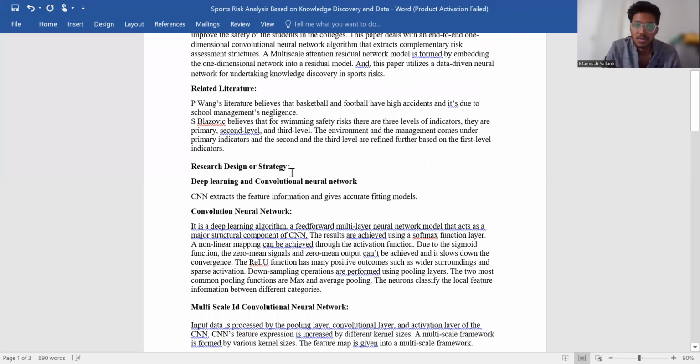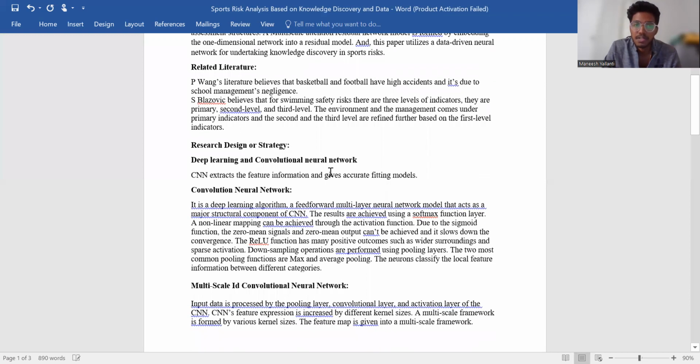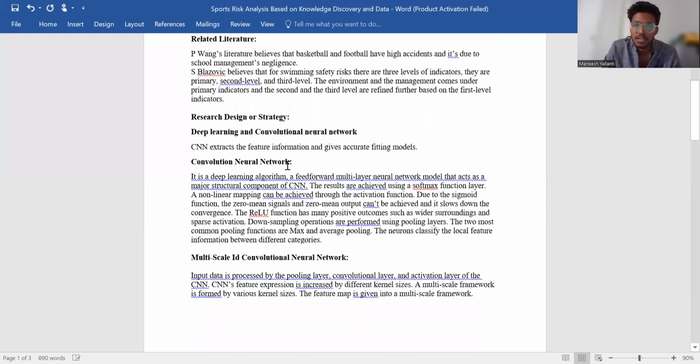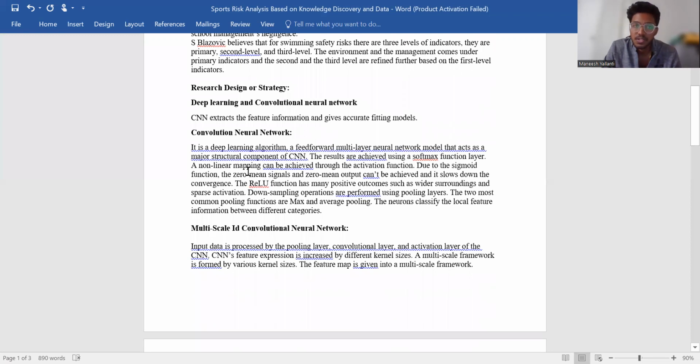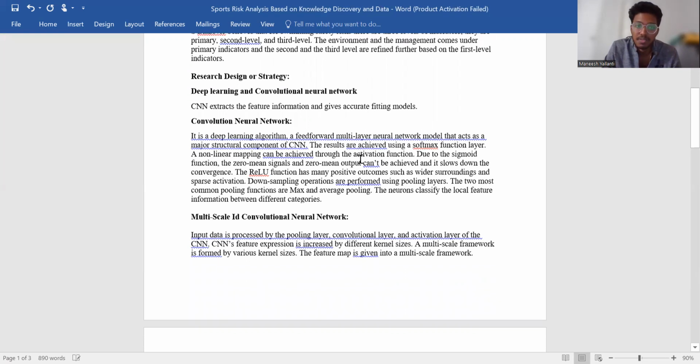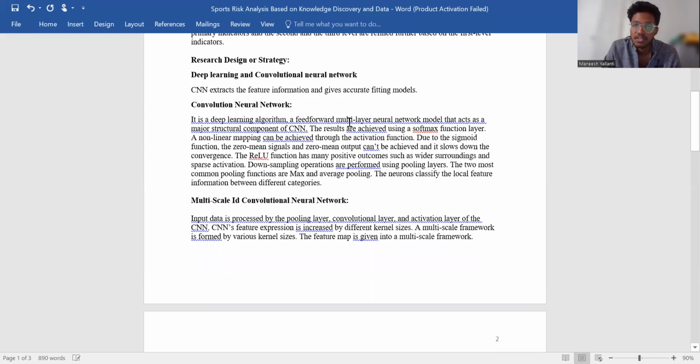The research design of strategy: deep learning and convolutional neural network. Here, the convolutional neural network extracts the feature information and gives accurate fitting models. A convolutional neural network is a deep learning algorithm, a feed-forward multi-layer neural network model that acts as a major structural component of CNN. The results are achieved using a softmax function layer. A nonlinear mapping can be achieved through the activation function.